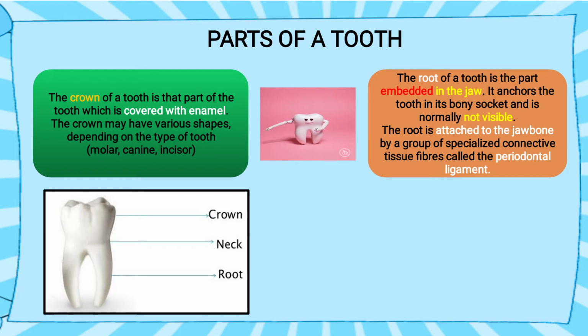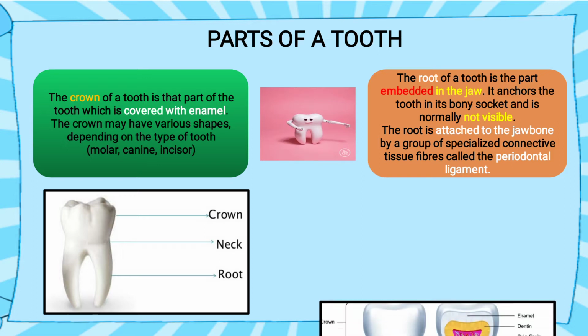Two types of bones we have, the upper jaw and the lower jaw, which is known as the jawbone, in which the tooth is attached. With the help of what is it attached to the jawbone? Suppose we have to paste a picture on paper, we will use Fevicol, then only we will stick the picture over the page. Like that, the root is also attached to the jawbone with the help of a ligament. What is that ligament's name? Periodontal ligament, which helps in fixing the root to the jawbone.